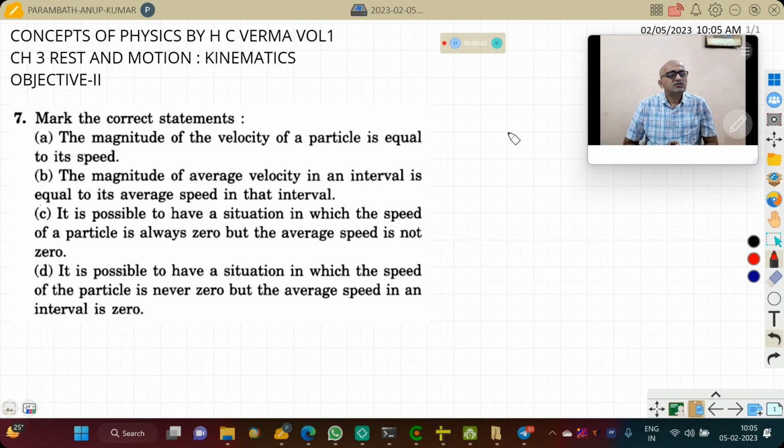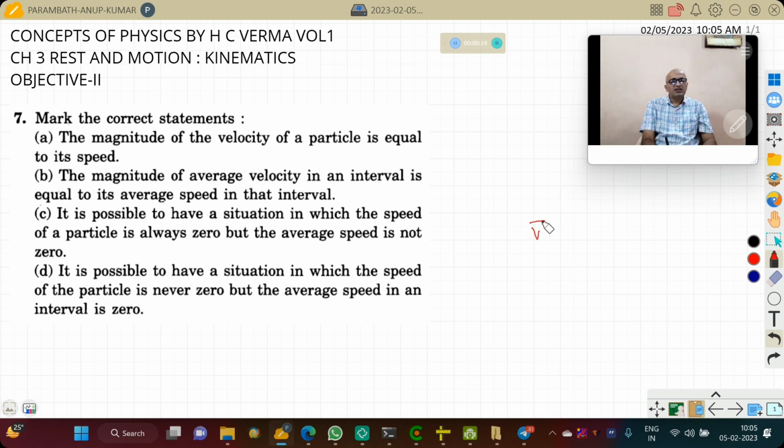Students, we are doing questions from Concepts of Physics by HC Verma, Volume 1, Chapter 3, Rest and Motion: Kinematics, and we are doing Objective 2. Here is the seventh question. Mark the correct statements. The magnitude of velocity of a particle is equal to its speed. We have to mark the correct statement only.